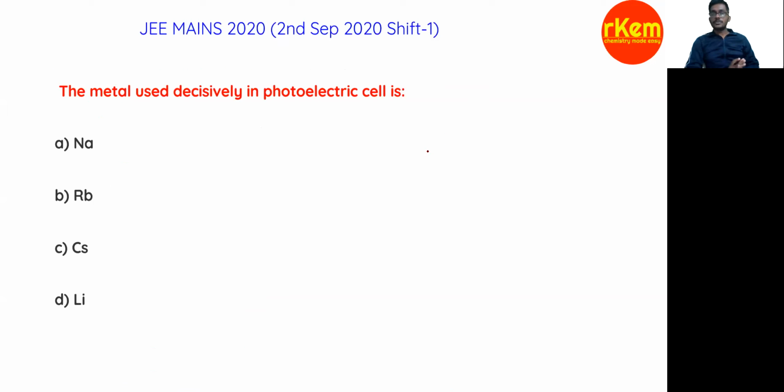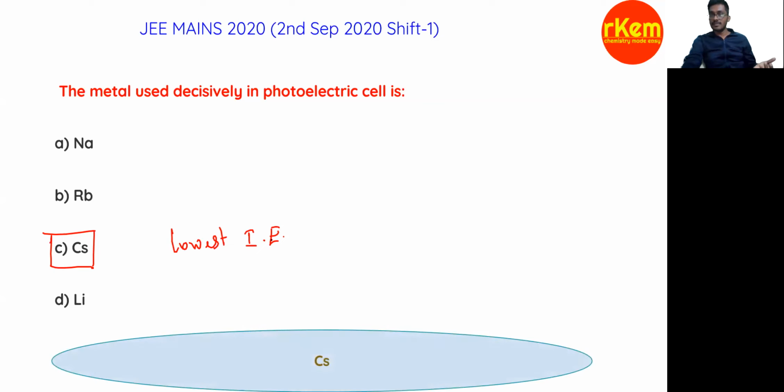The metal used decisively in a photoelectric cell. This is directly taken from NCERT, the applications of alkali metals, right? Which metal is used in a photovoltaic cell? The metal with the lowest ionization enthalpy. It is directly given in NCERT. Among these metals, the one with the lowest ionization enthalpy is cesium. The final answer is simple, cesium. It is a straightforward question. You should not miss these questions.